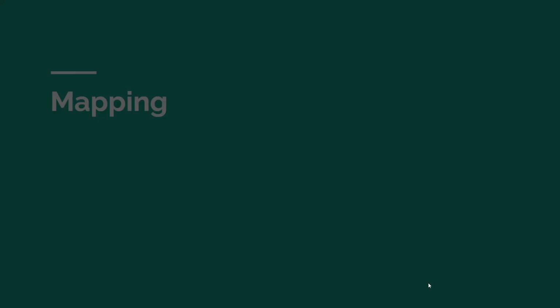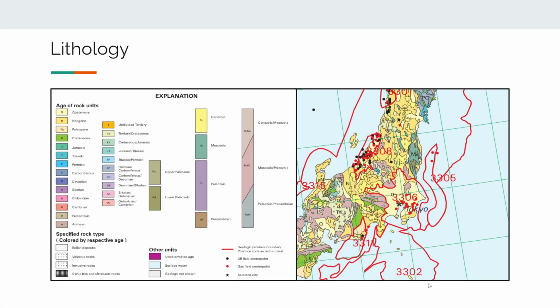So from here, we'll move on to the mapping section of the project. Here's a map of the lithology of Japan, focusing on Tokyo. Starting with the age of rock, it's majority Quaternary rock in Tokyo itself, and then once you get out, you start seeing some more Paleozoic, Mesozoic rock, as well as some outcroppings of exclusively Mesozoic rock, and then you see a lot of Cenozoic rock and rock from the Neogene period.